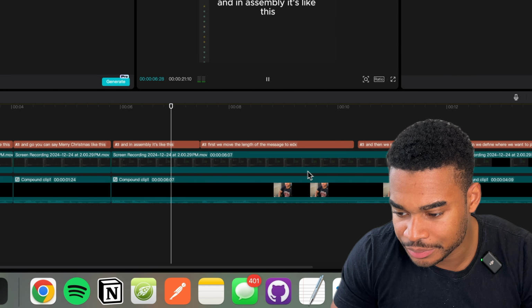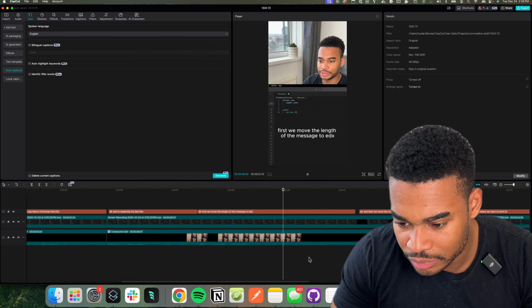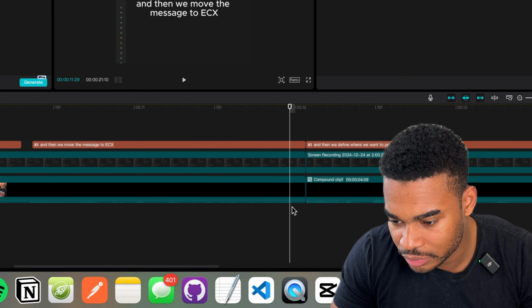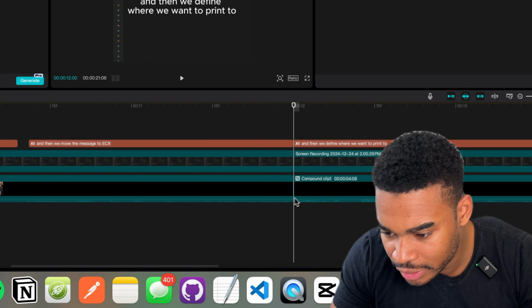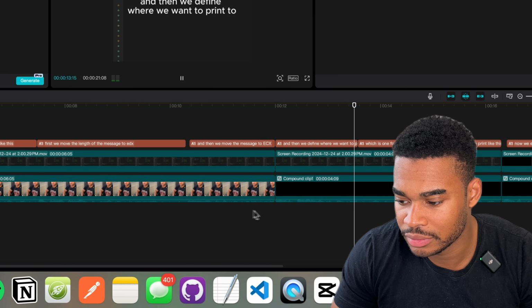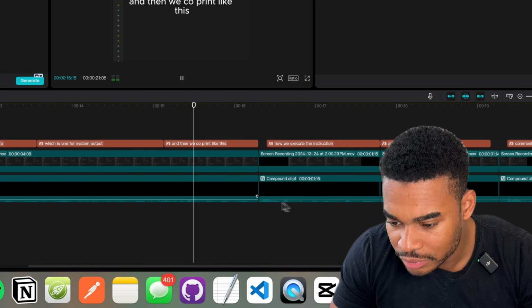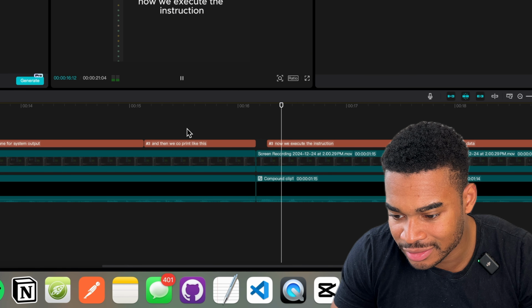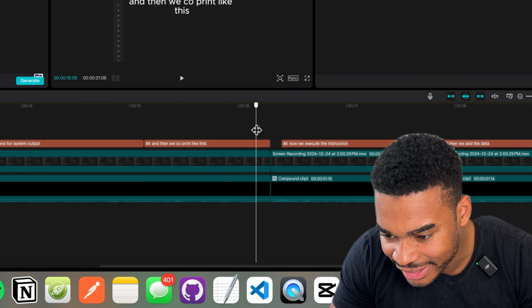And in assembly, it's like this. First, we move the length of the message to EDX. And then we move the message to ECX. And then we define where we want to print to, which is 1 for system output, and then we call print like this. S again. Now I hate S. Now we execute the instruction. I need to stop saying S at the end of sentences.